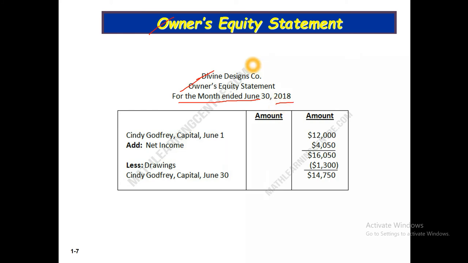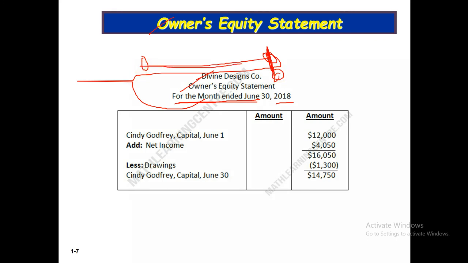The owner's equity statement is also prepared for a particular period of time, here 1 month, from June 1 to June 30. So this is for the month ended June.